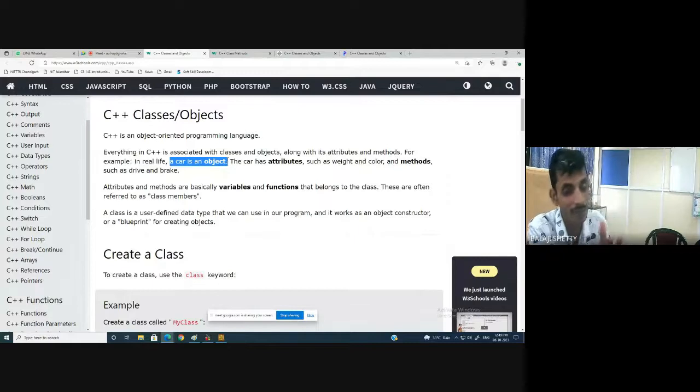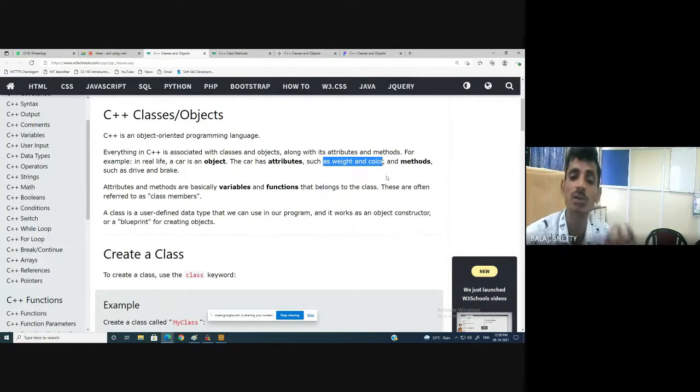Your car may be of Maruti. Your car may be of Fiat company. Your car may be of a different company. So there may be cars which have the same features. There are 4 wheels, a car body, and a 5th wheel as a stepney. But the features are different. So a car is an object. It has attributes such as weight and color.